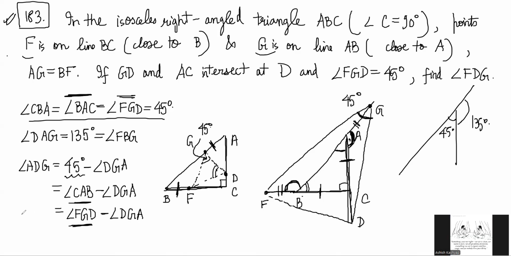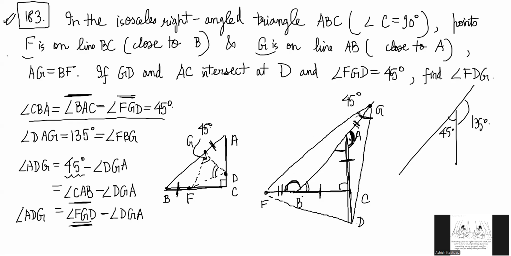So now, what I am getting is an equation: ADG is equal to FGD minus DGA, right? So that is what?